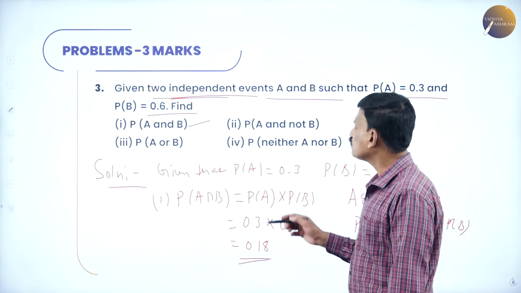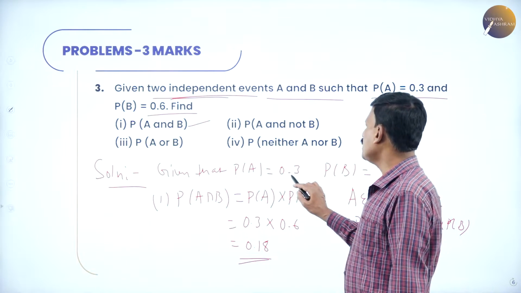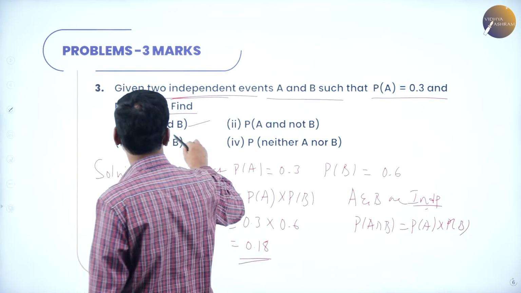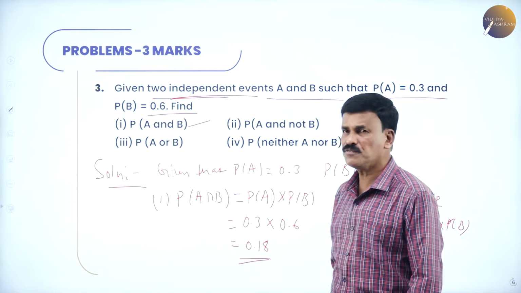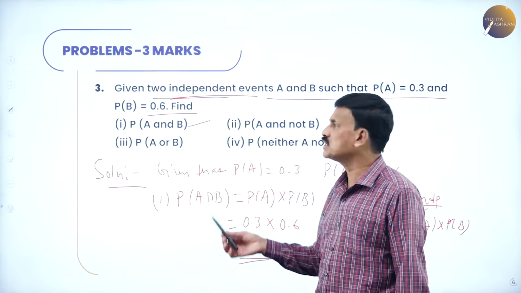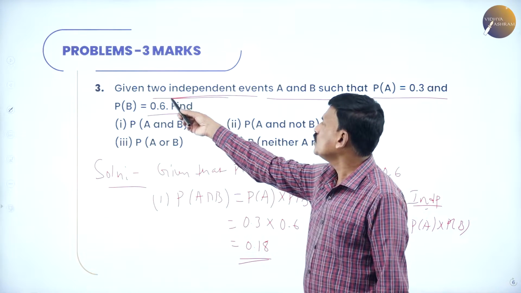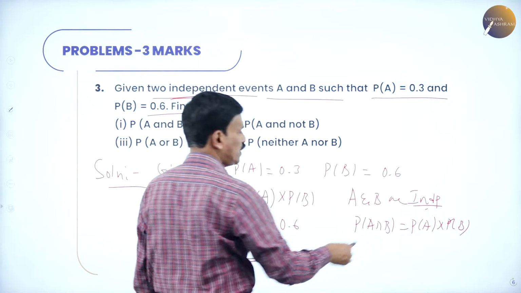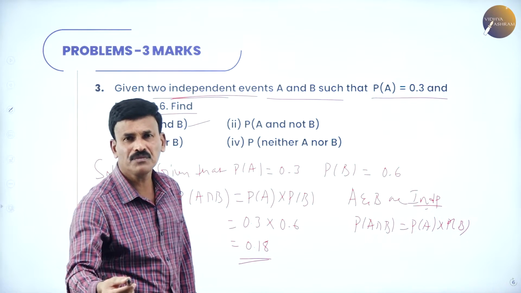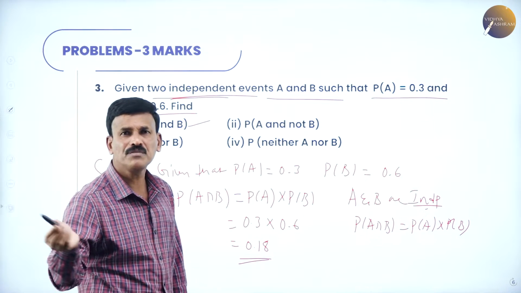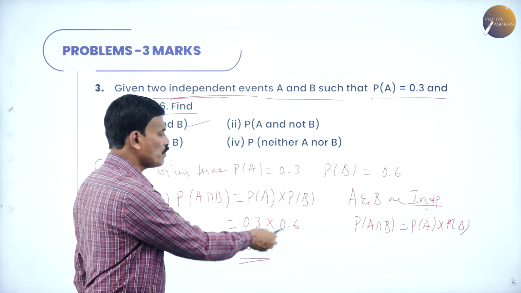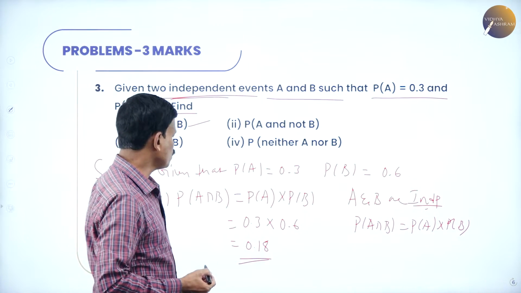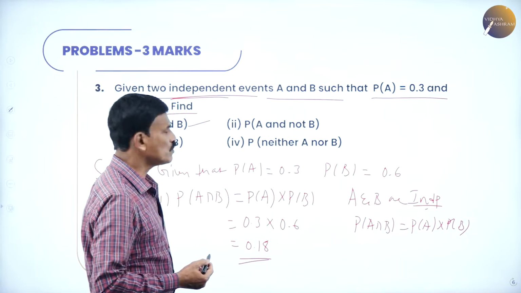Okay. Now, listen to me. What is given? Probability of A is 0.3. Probability of B is 0.6. And what is required to find is first one, probability of A and B, that is probability of A intersection B. Further, the given condition is that two independent events, that means if A and B are independent events, then the probability of A intersection B is equal to probability of A into probability of B, that is 0.3 into 0.6 is equal to 0.18. So, first answer is 0.18.